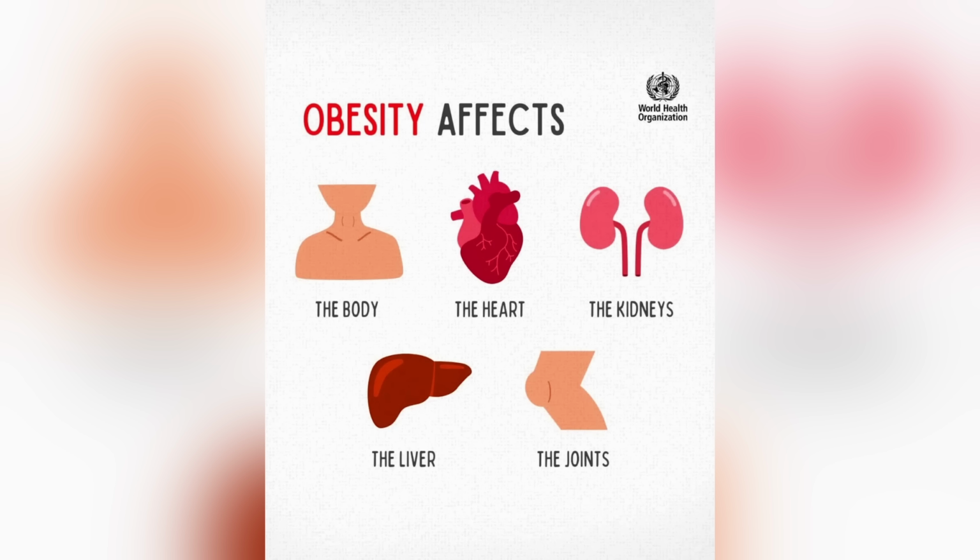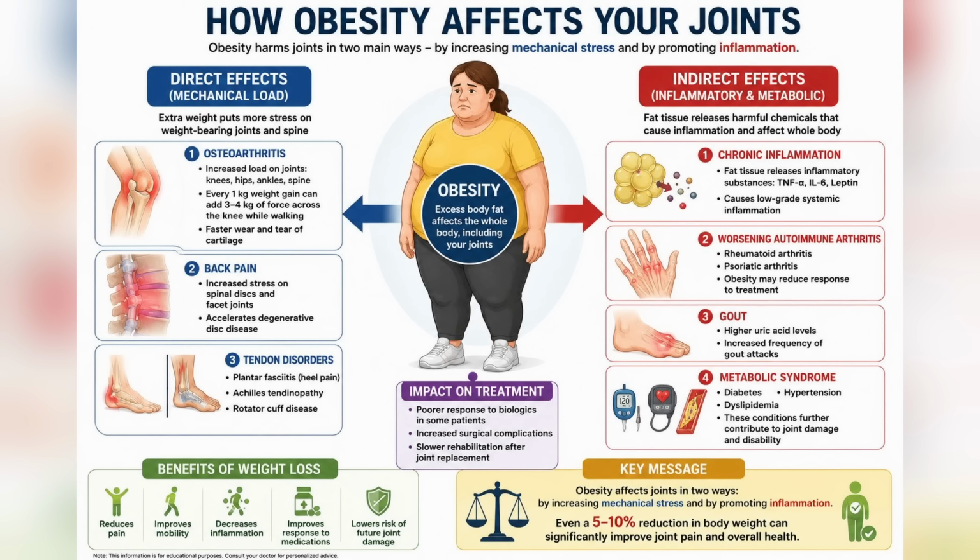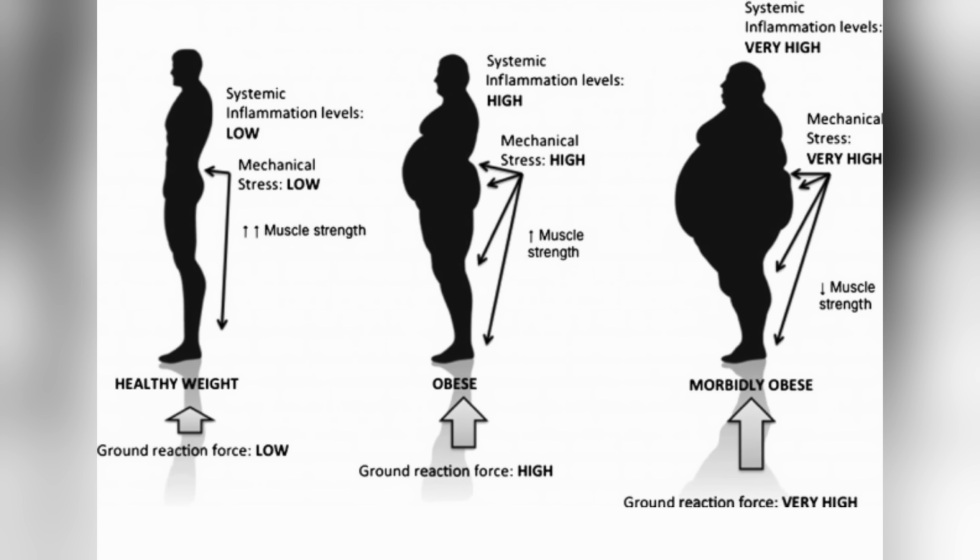You will be wondering how obesity affects the joints or autoimmune diseases. Obesity affects directly and indirectly. Indirectly, obese patients put more weight on the joints. More weight means more load on the joints. Which joints are affected? Common joints are the knee, back, foot and hip joints. It can also increase inflammation.